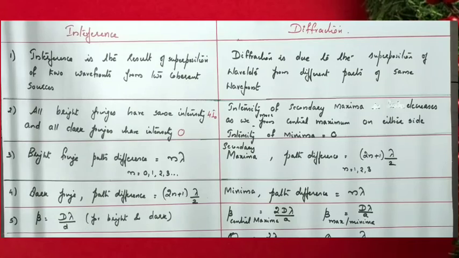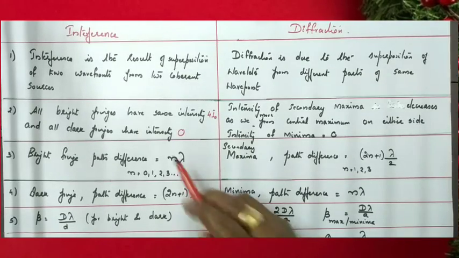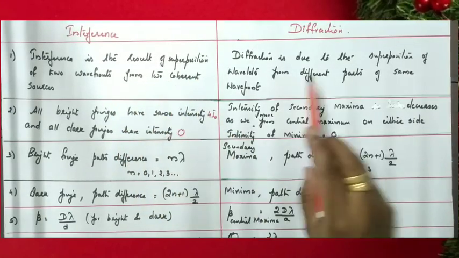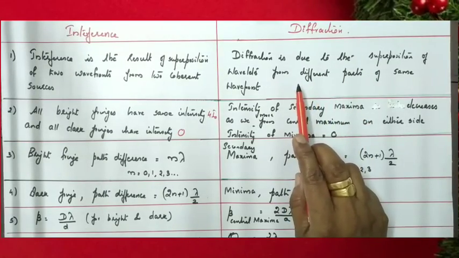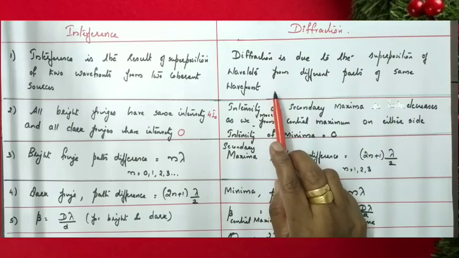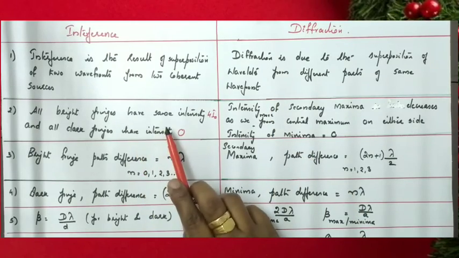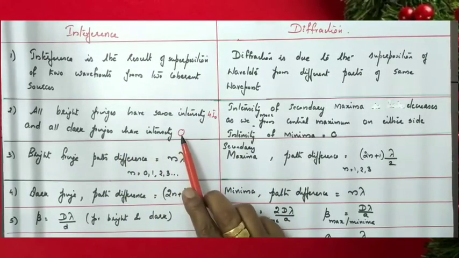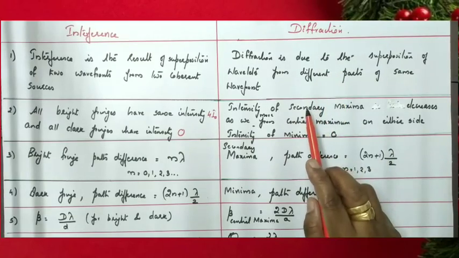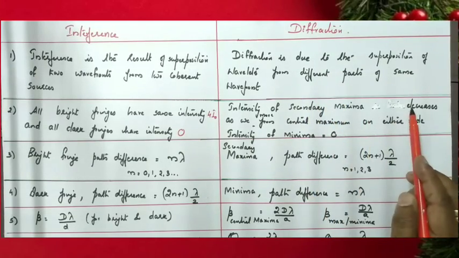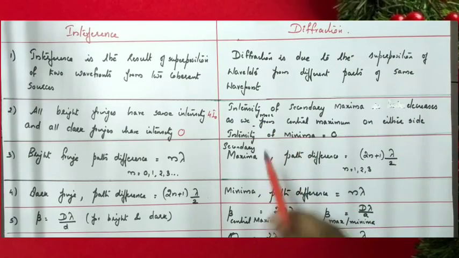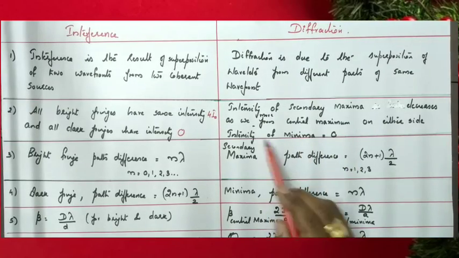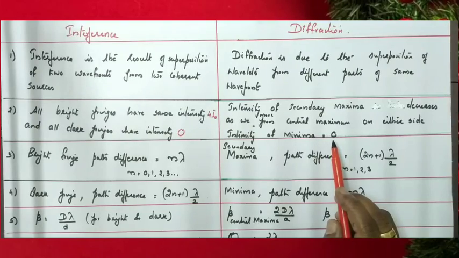Now we can see the difference between interference and diffraction. Interference is the result of superposition of two wavefronts from two coherent sources, but diffraction is due to superposition of wavelets from different parts of the same wavefront. Second, in interference all bright fringes have the same intensity, that is 4I0, and all dark fringes have 0 intensity. But in diffraction, the intensity of secondary maxima decreases as we go away from the central maxima. The central maxima has maximum intensity, then intensity goes on decreasing, and the intensity of minima is approximately 0.